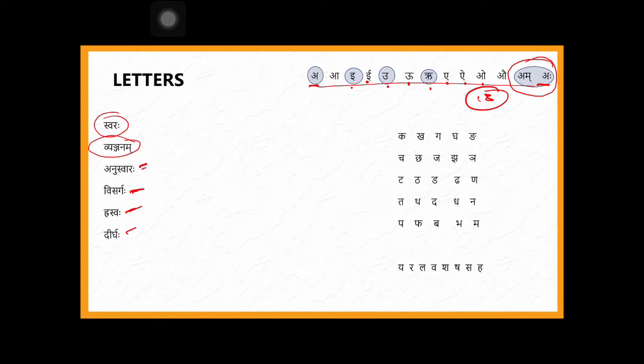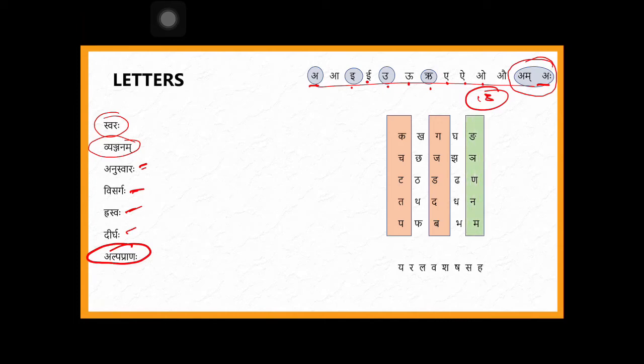Let us take. Then what? Then can you see this one? Ka, cha, ta, ta, pa, and ga, ja, da, da, ba. These 10 letters are called alpa prana. Alpa prana, which means where you need to have a normal breath to pronounce a letter. Ka, normal breath. That is what alpa prana. And then last, every ka varga, this is what is called varga. Every varga's last letter is called anunasika, which means with the help of the nose, nasika, all the letters that are pronounced with the help of the nose are called anunasika, right?